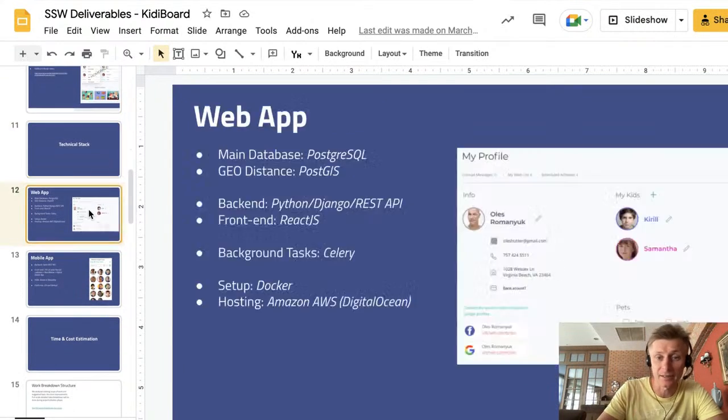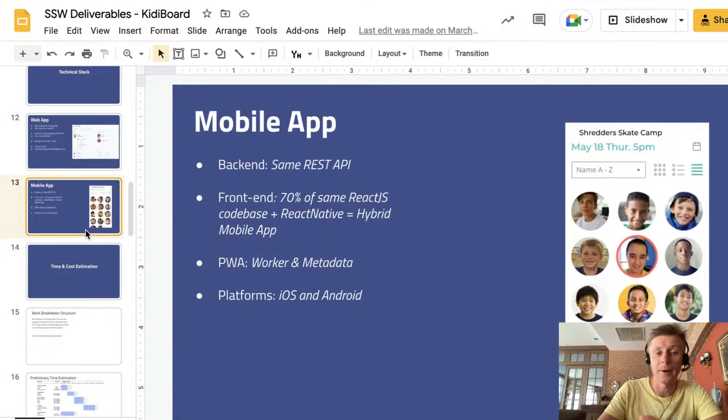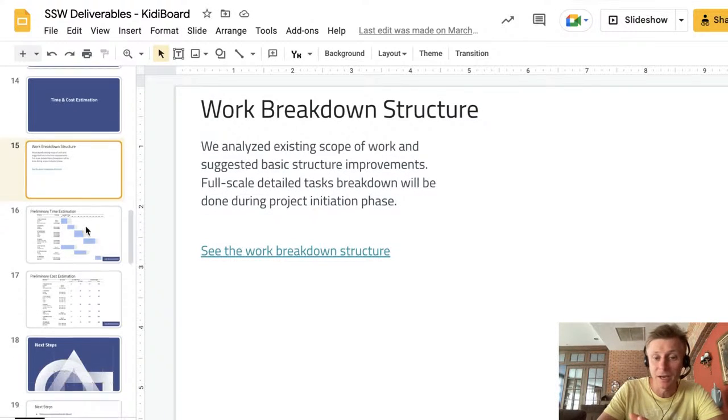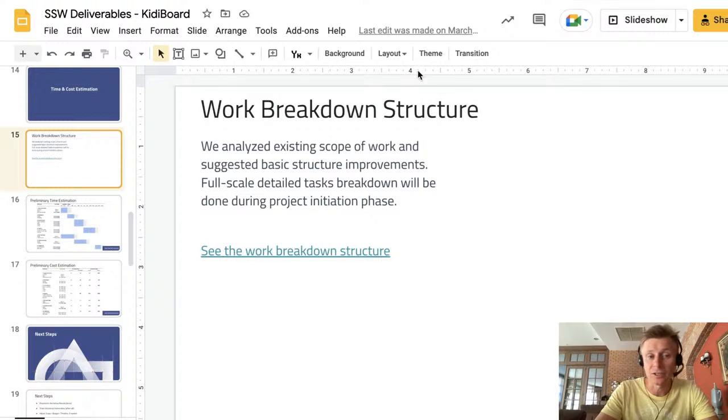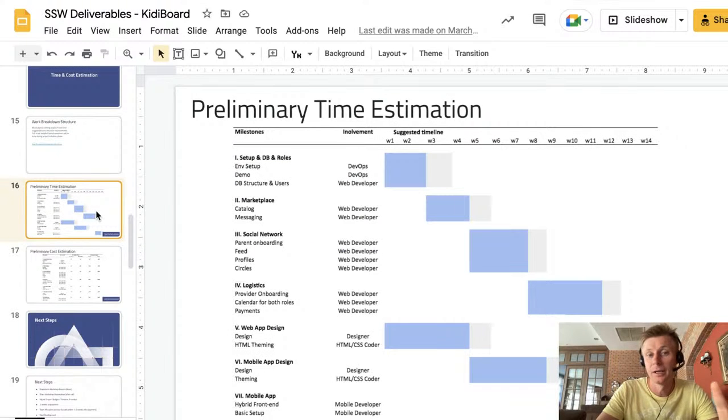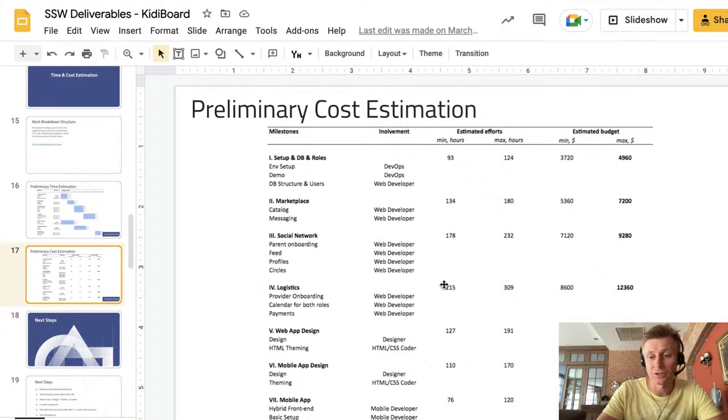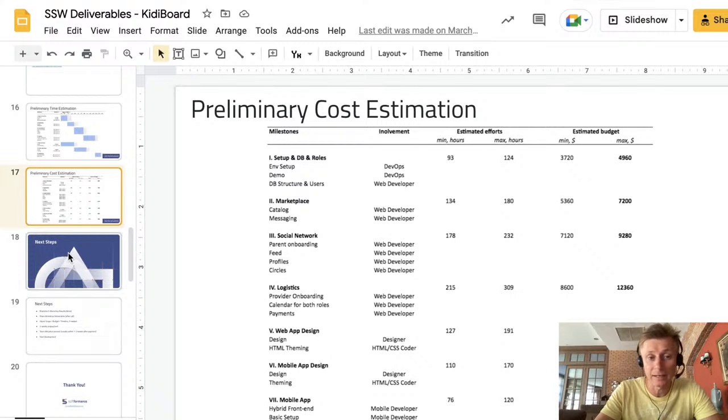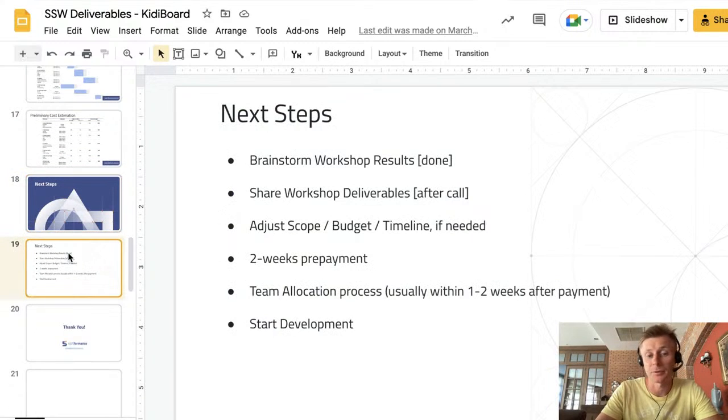And then we have technical stack slides, web app, mobile app. We have time and cost estimation. The spreadsheet I just showed you, we also put here as a summary, the timeline, the budgets with links to the full version spreadsheet. And all after that, these are our next steps we present to our clients.